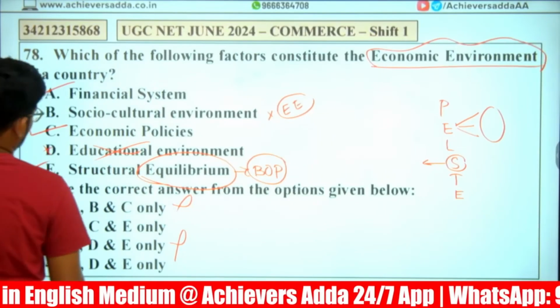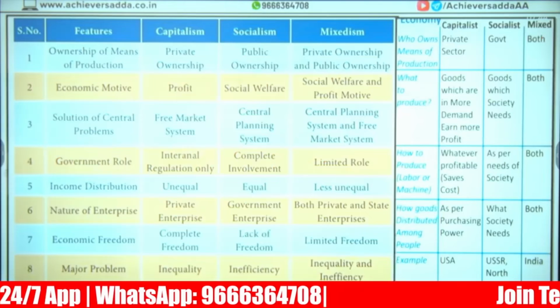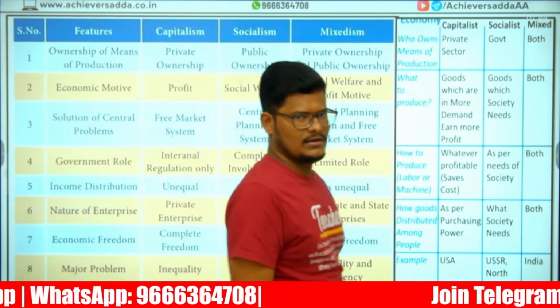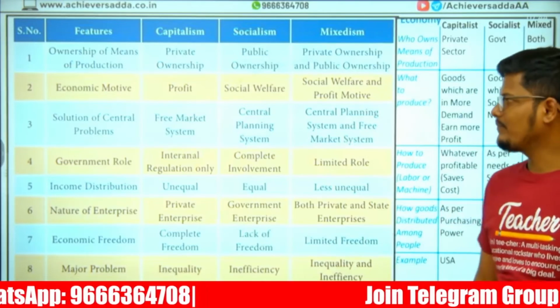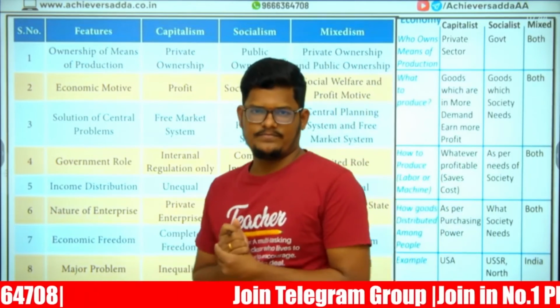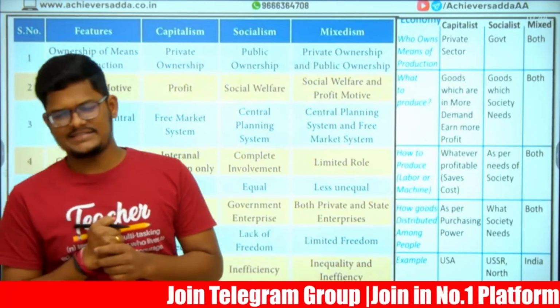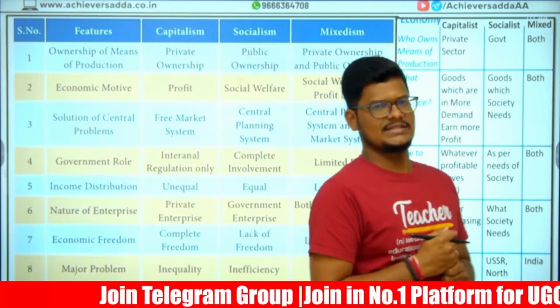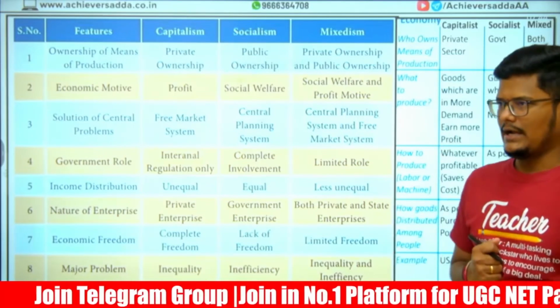A, C, E. Three systems of economy. Last and final part of today's class. Capitalism, socialism, mixedism: capitalist economy, socialist economy, and mixed economy.